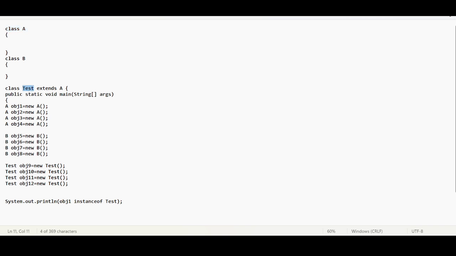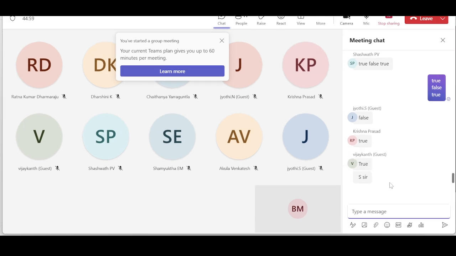Now what are we doing? We want to check obj1, which is actually of A type. It is of A type, yes or no? It's of A type, but we want to check if it is of Test or not. obj1 is here actually. So we are trying to come down. The direction is downward, the child direction. Don't you think that we get false here? Do you agree with me? Is anyone saying false or true?